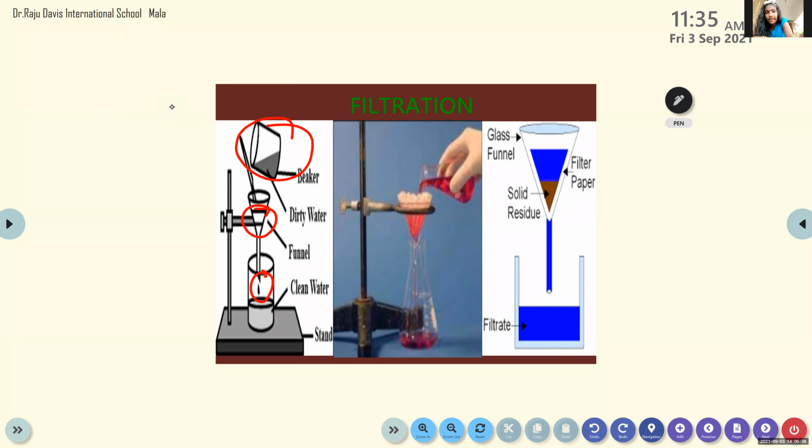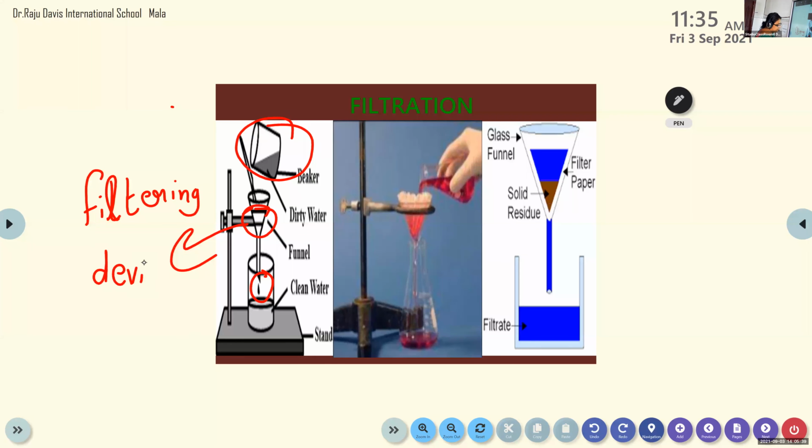So this is what we use as a filtering device. Actually, this funnel behaves like a filtering device. So what are we filtering? We are not filtering the sediment. We are filtering the clean water. You can see the sediment. During the sedimentation process, the heavier substances settle down. During filtration, what do we do? We collect the heavier substances using some filtering device. And the other water, the clear water, we will collect separately.